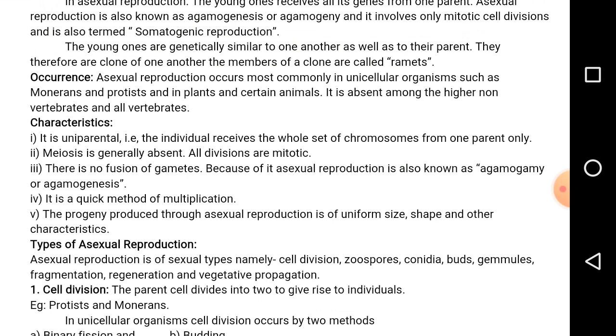So asexual reproduction commonly occurs in unicellular organisms like monera and protista, and in some plants like banana, rose, hibiscus, etc. And in some animals like the lower invertebrates like what? Porifera, coelenterata, platyhelminthes, and in some higher invertebrates like echinodermata, that is starfish.